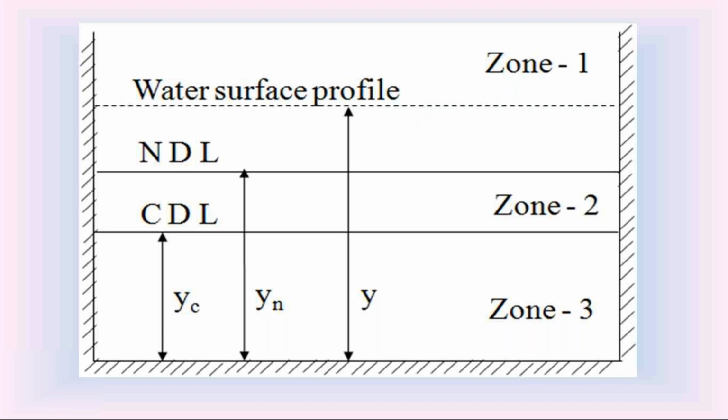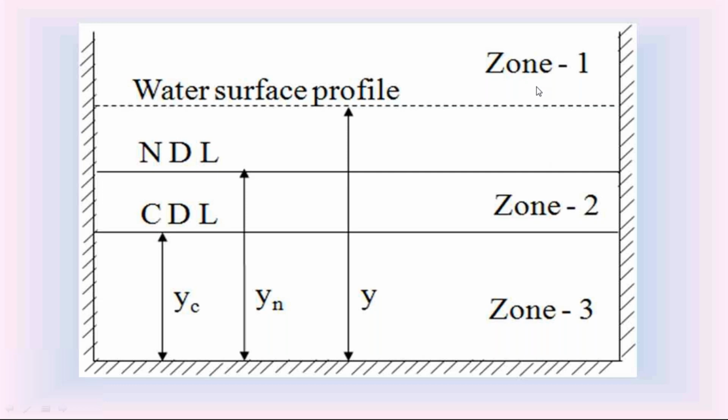In the horizontal slope, it is called an H curve. In the adverse slope, it is called an A curve. So in open channels, we have 5 types of water surface profiles: C curve, M curve, S curve, H curve, A curve, depending on the channel bottom slope.